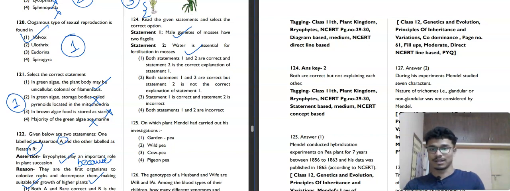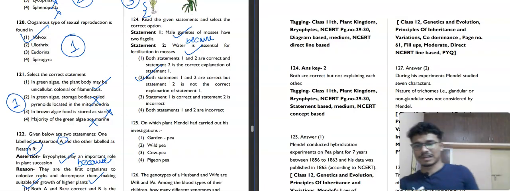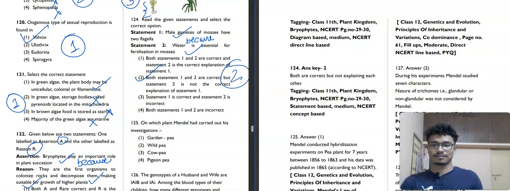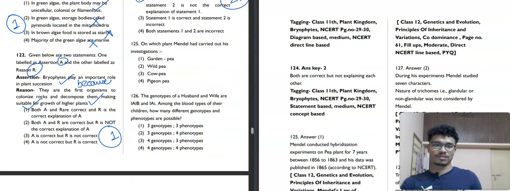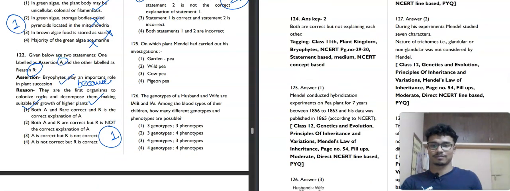It is not an assertion and reason, but it is also given in that form. So both first and second are correct, but is the second the correct explanation of statement 1? Male gametes of mosses have two flagella because water is essential for fertilization is not relevant. So both are correct, but the second is not the correct explanation of statement first. So the second option is our correct answer here. We move towards question number 125.